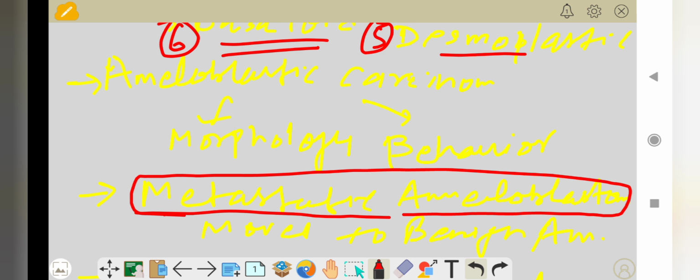The metastatic ameloblastoma moved to the benign ameloblastoma subtype of the malignant odontogenic tumor. The reason is that the primary ameloblastic carcinoma and metastatic ameloblastic carcinoma are histologically identical to benign ameloblastoma, so they put the metastatic ameloblastoma into the benign ameloblastoma.